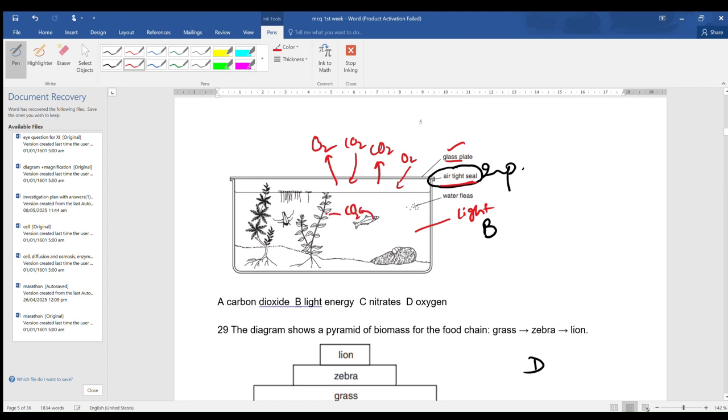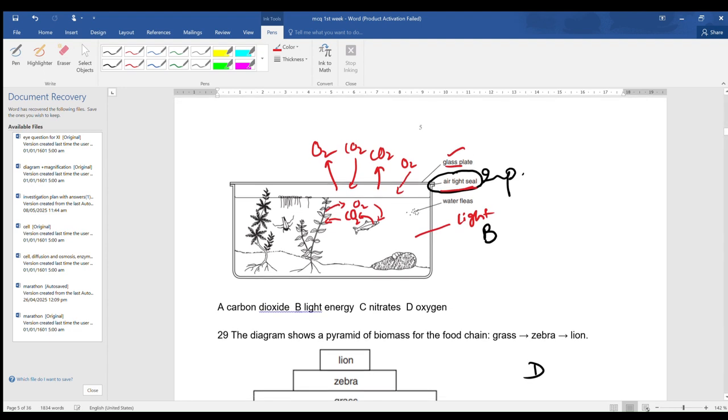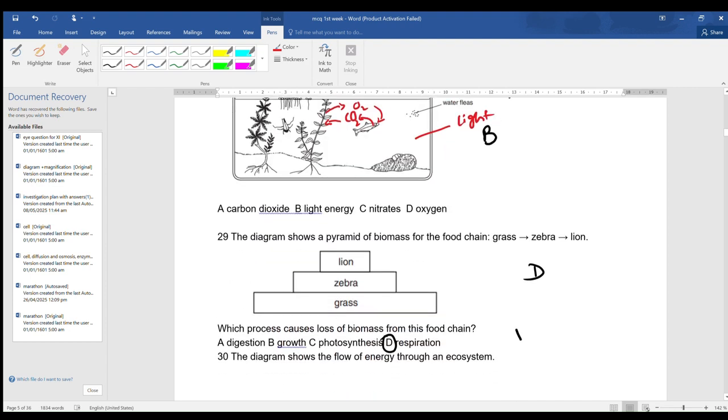This carbon dioxide is taken in by the plant, which is used in the process of respiration, and then it releases oxygen, which is used by the fishes or by the aquatic organism. So therefore light energy is the correct answer. B is the correct answer. Now move on to the next question.